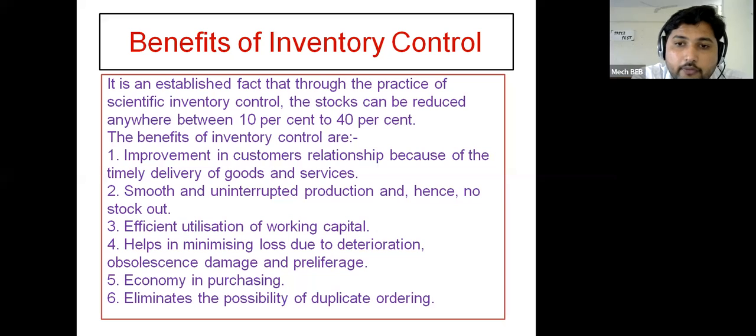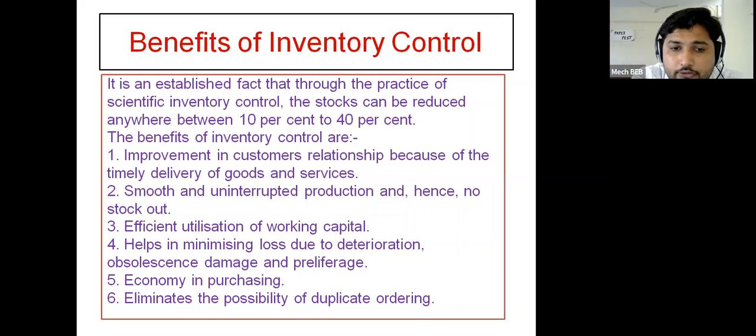Then the benefits of inventory control are improvement in customer relationship because of timely delivery of goods and services, smooth and uninterrupted production and hence no stock out, efficient utilization of working capital, and minimizing loss due to deterioration, obsolescence, damage, and pilferage. Now, what is meant by deterioration? Deterioration means the particular product will not work as per the requirement, or will not perform according to its function.